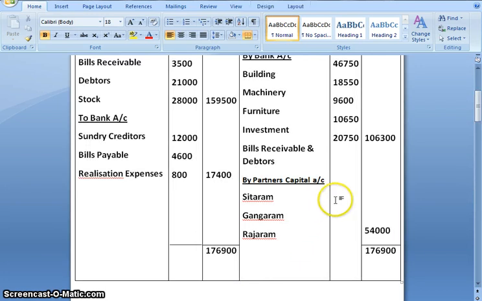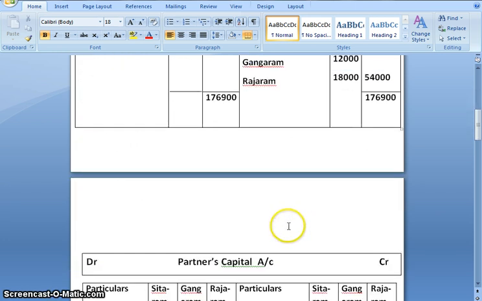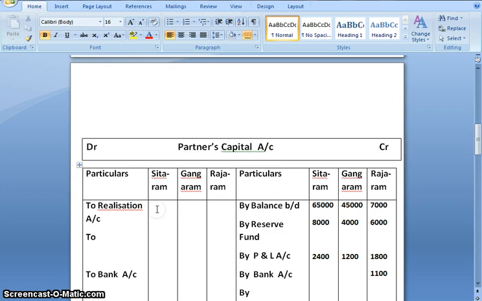So we'll make a note of it. Sitaram 24,000, Gangaram 12,000, and Rajaram 18,000. Now this we will transfer to partners capital account, to realization account 24,000, 12,000, 18,000.